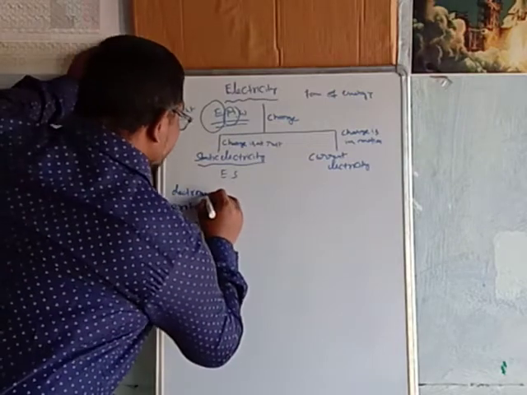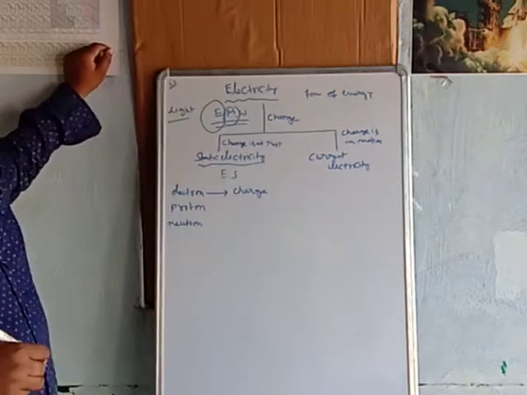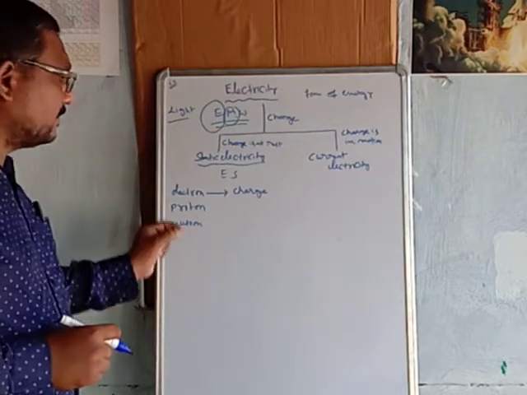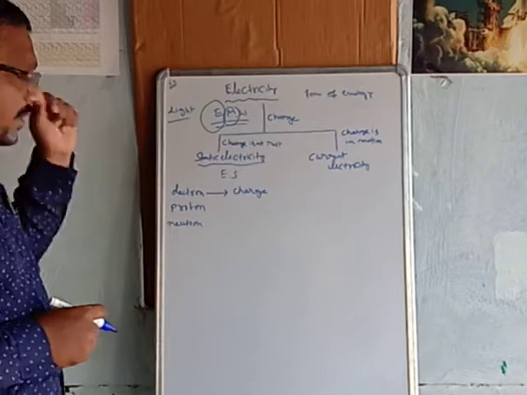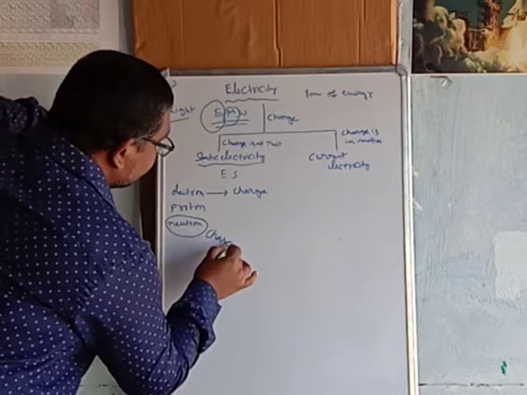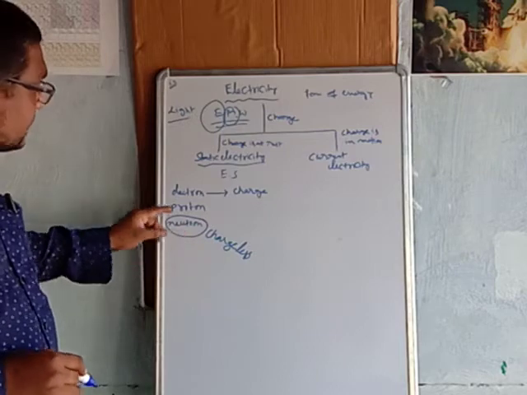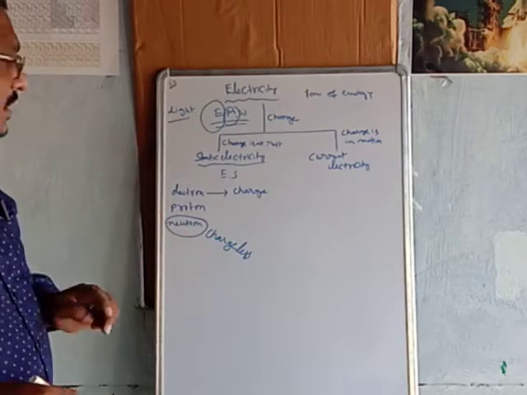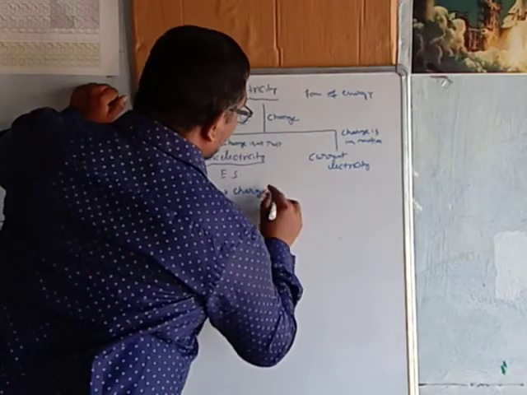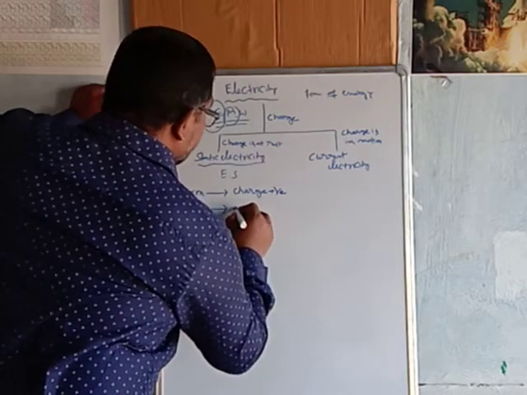It consists of charge. Charge is present on the electron. Charge is a fundamental property of fundamental particles like the electron and proton. Here the neutron has no charge. It is a chargeless particle and has only mass, whereas the electron and proton have charges. What type of charge is present on the electron? The electron has negative charge, and the proton has positive charge.